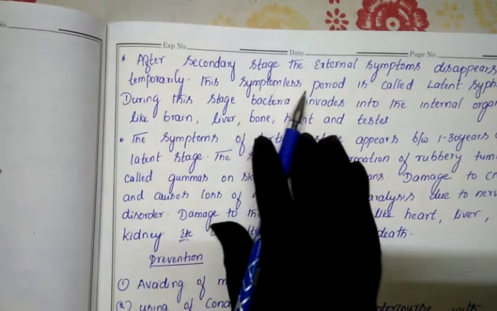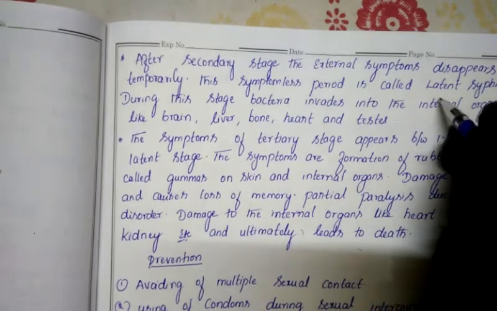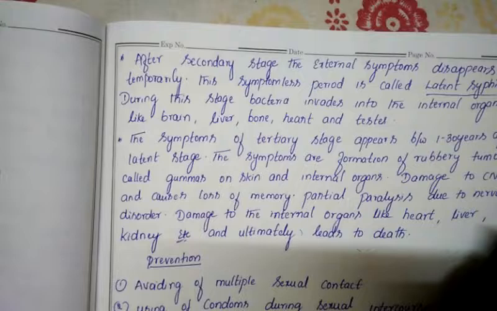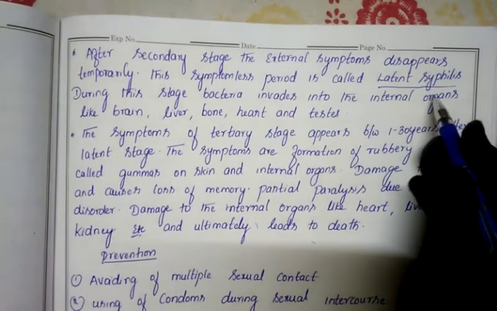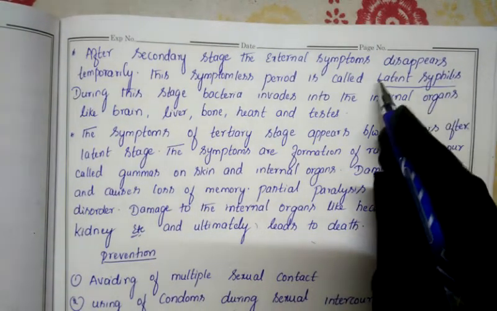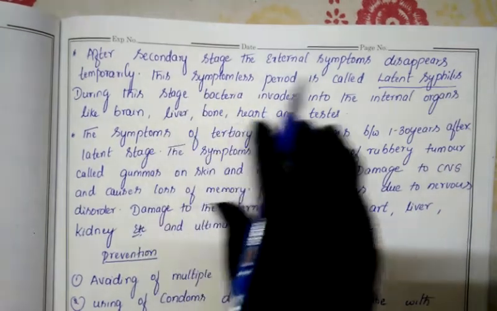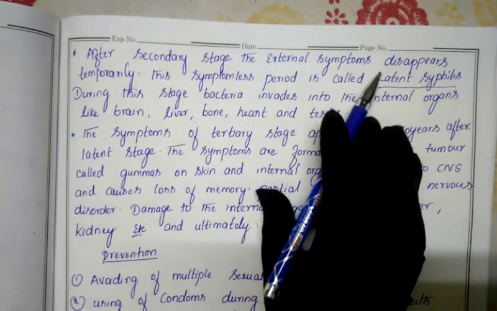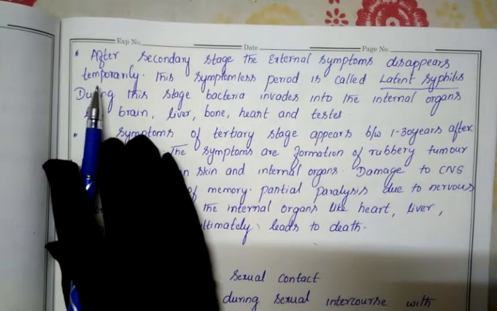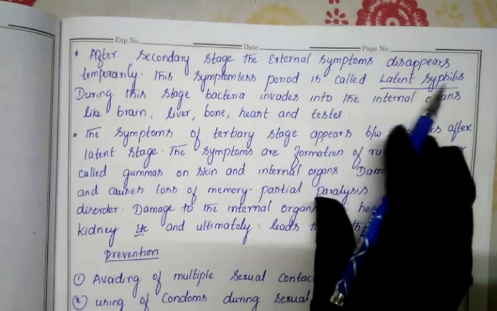Now this symptomless period is called latent syphilis. Now there are no symptoms here. That's why we call this period latent syphilis. In the secondary stage, whichever symptoms show, they automatically disappear temporarily. This symptomless stage we call latent syphilis.